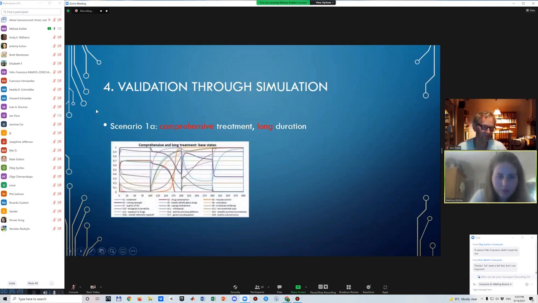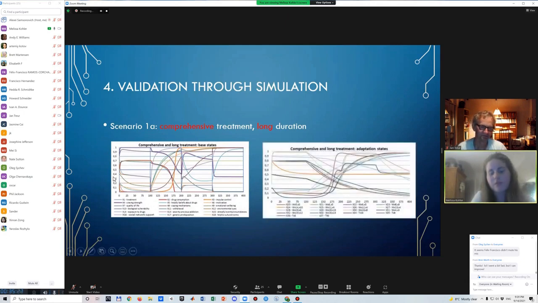But basically what I want you to first focus on, here we have the different states and the values that they have across time units. I first want you to focus on the blue line that you can't really see at the beginning, but it goes down here and then goes up here and then down again. Basically, this is our treatment. It's our treatment that starts at time point 100, then goes on for 100 more time units before stopping again. And this is the value that all our states have before treatment starts.